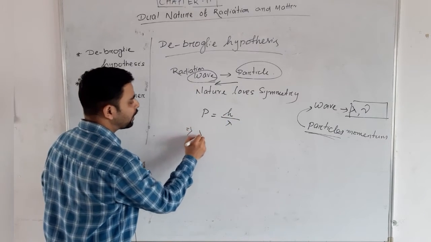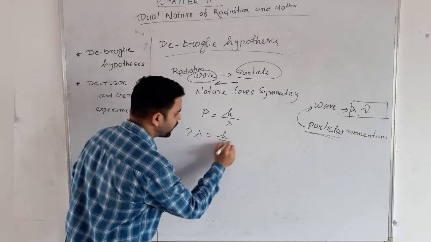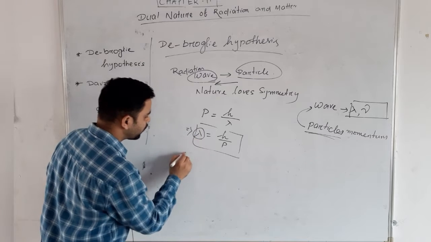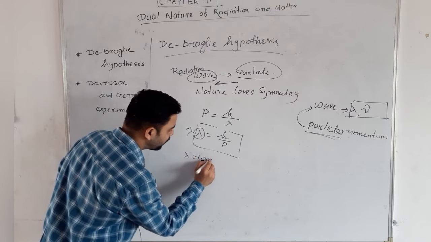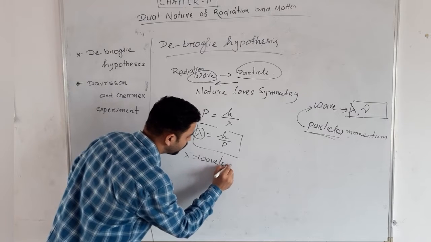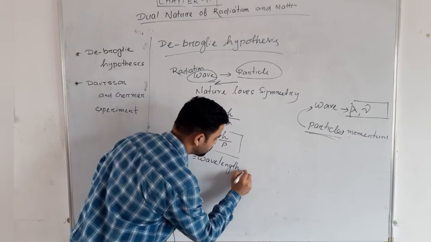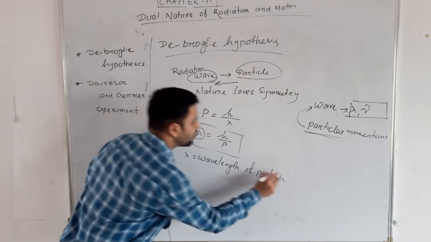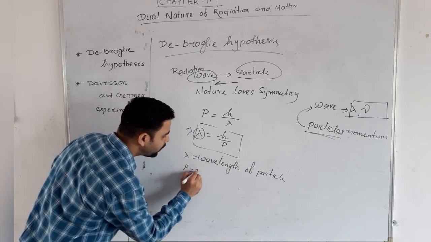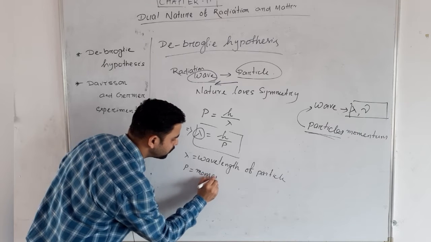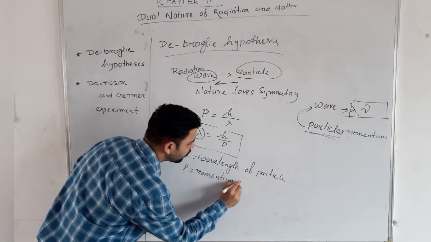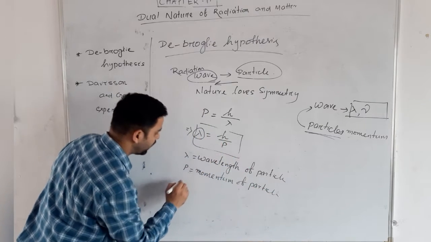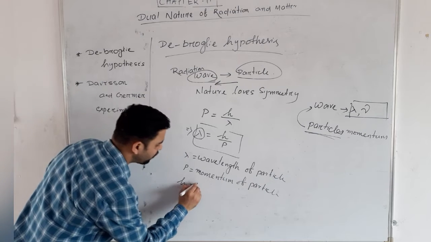That means lambda equal to h by p, where lambda is the wavelength of the particle, p is the momentum of the particle, and h is Planck's constant.